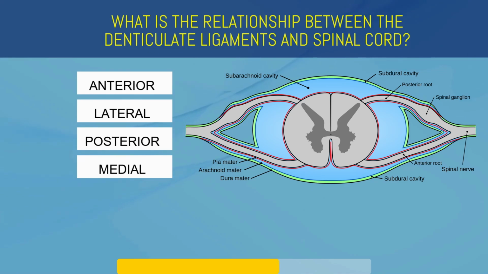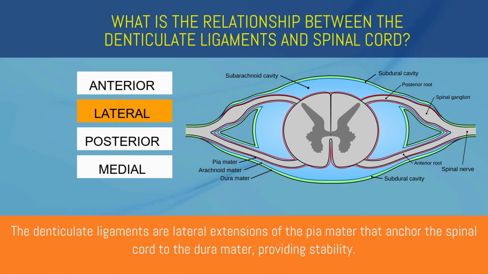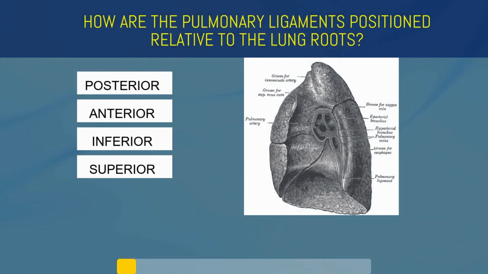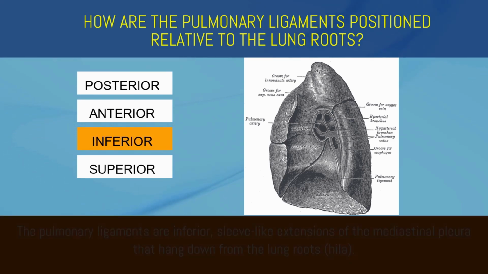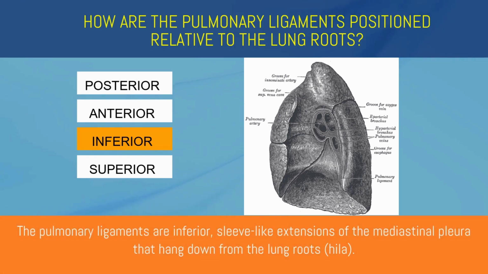Anterior, lateral, posterior, or medial? Lateral. The denticulate ligaments are lateral extensions of the pia mater that anchor the spinal cord to the dura mater, providing stability. How are the pulmonary ligaments positioned relative to the lung roots? Posterior, anterior, inferior, or superior? Inferior. The pulmonary ligaments are inferior, sleeve-like extensions of the mediastinal pleura that hang down from the lung roots.